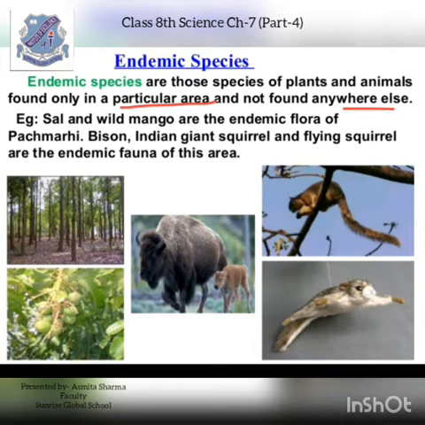Similarly, there is some fauna, that means animals, such as the bison. Then the Indian giant squirrel and the flying squirrel are the endemic fauna of this area. That means in the Panchmarhi Biosphere Reserve, we can find the bison and the giant squirrel. Apart from that, we find the flying squirrel which is there in that area only. So endemic species are found in a particular area, and here we have discussed the area of the Panchmarhi Biosphere Reserve.